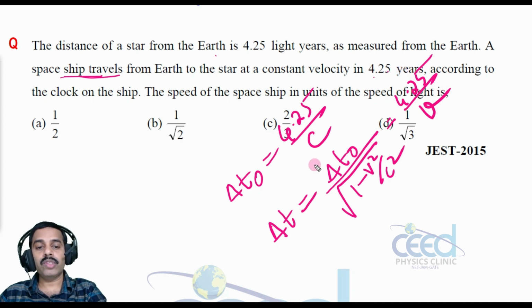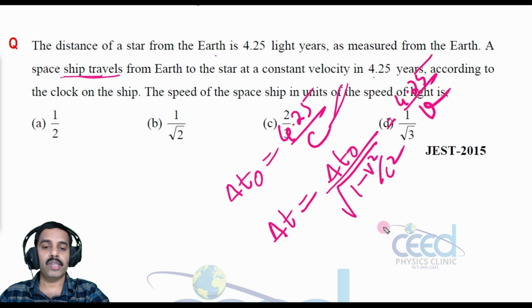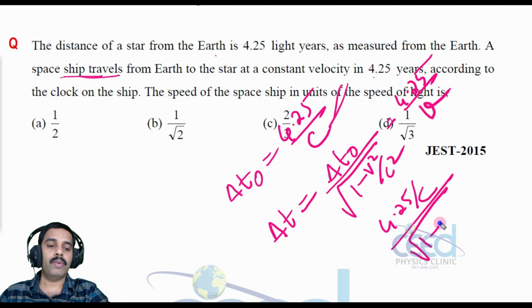Now this proper time we have already solved, that is 4.25 divided by c, divided by root of 1 minus v square by c square, equal to 4.25 by v.